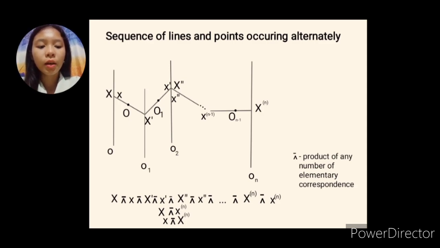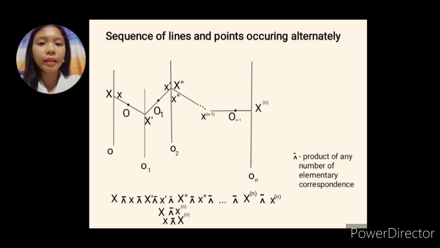Okay, so here we have a notation. In this case, what happens is what is called a product of elementary correspondences. The earlier one was an elementary correspondence only, but here it flows continuously like a connection from large X, let's start here, transforming into small x, then transforming into X prime, then into small x prime, then into X double prime, and so on up to X raised to n.